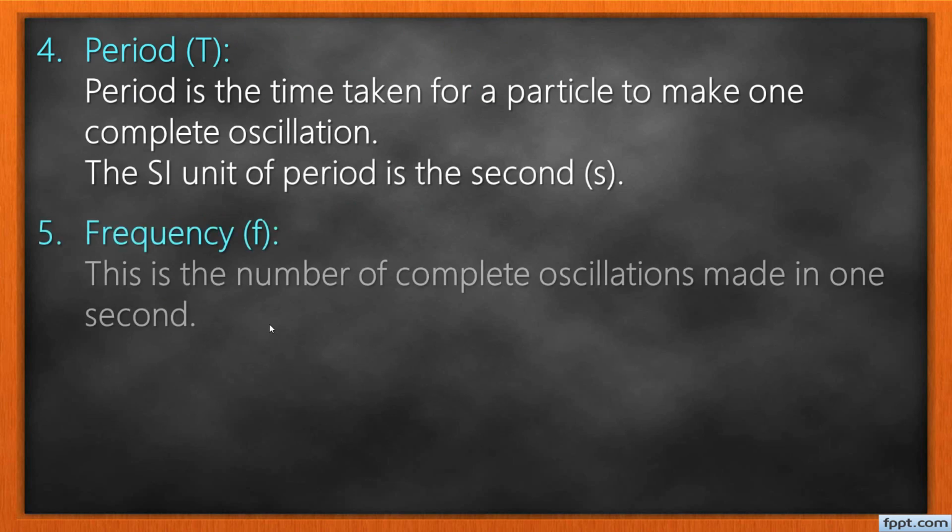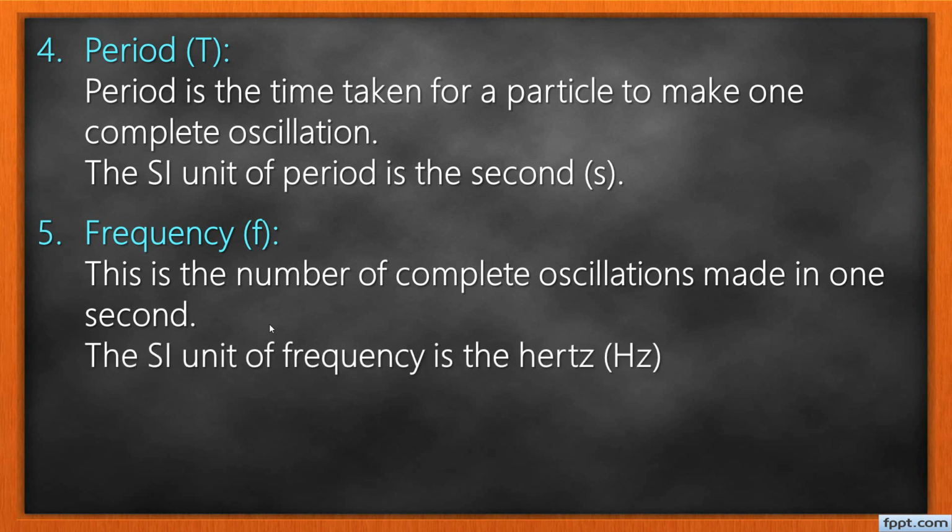Frequency, you learned this in primary. Frequency is the number of complete oscillations made in 1 second, or the number of complete cycles a wave makes in 1 second. That's what we call the frequency, denoted by the letter f. The SI unit of frequency is the Hertz, H-E-R-T-Z. It's named after a very great physicist who did a lot of research about waves, Heinrich Hertz.